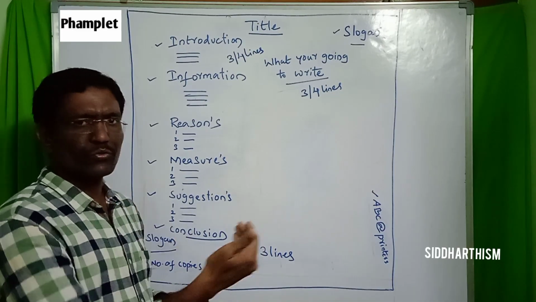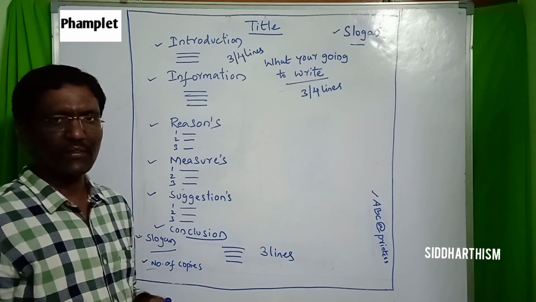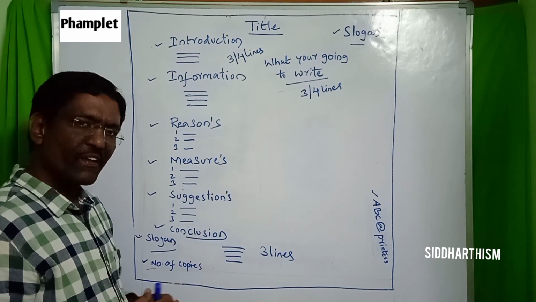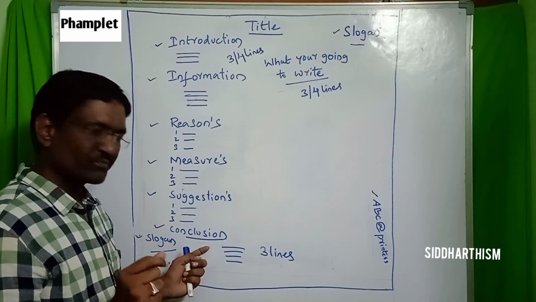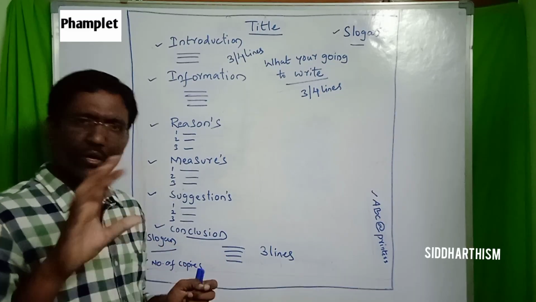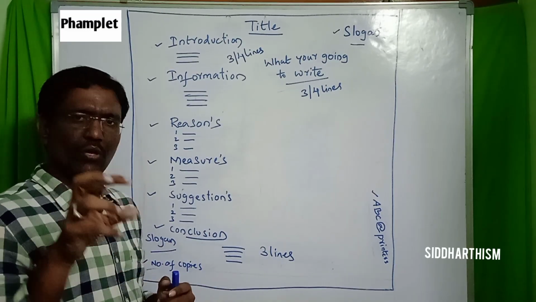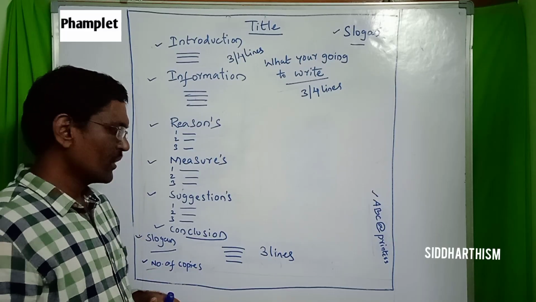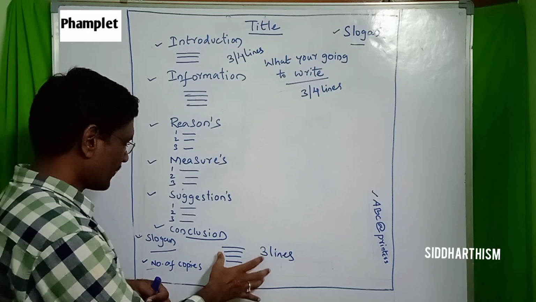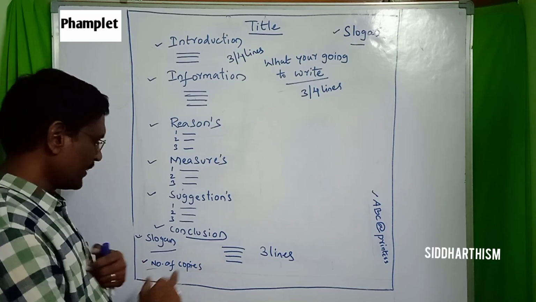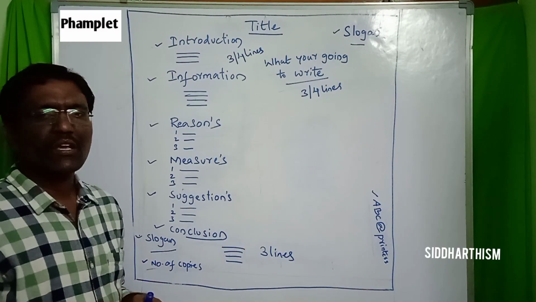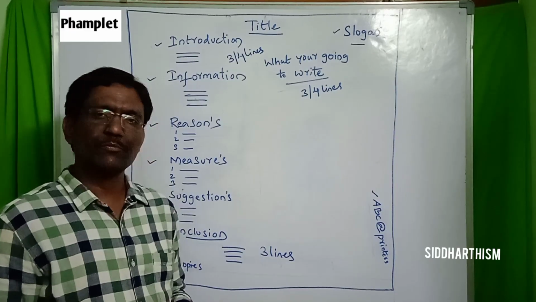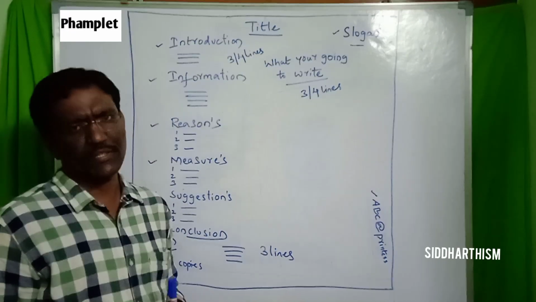What you are going to do as a student, those suggestions you have to give. Next, finally, conclusion. Conclusion means overall what you understood, what you know about it. What is your intention as a student about the society, that you have to write. When we are writing this pamphlet, for what cause are we writing it? To create awareness in society.